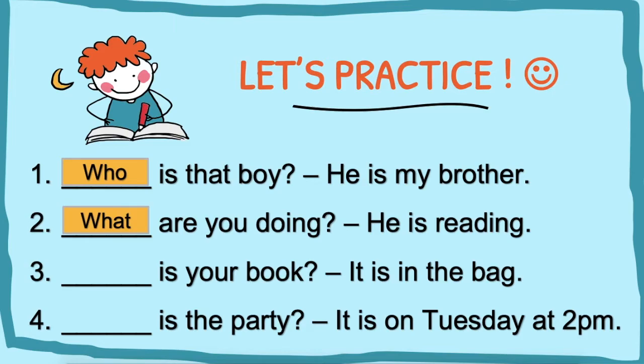Number 3. Blank is your book. It is in the bag. We are talking about the book, but we're talking about the place of the book. So we are going to use where. Where is your book? It is in the bag. Number 4. Blank is the party. It is on Tuesday at 2 p.m. We're talking about a date, and so we are going to use when. When is the party? It is on Tuesday at 2 p.m.